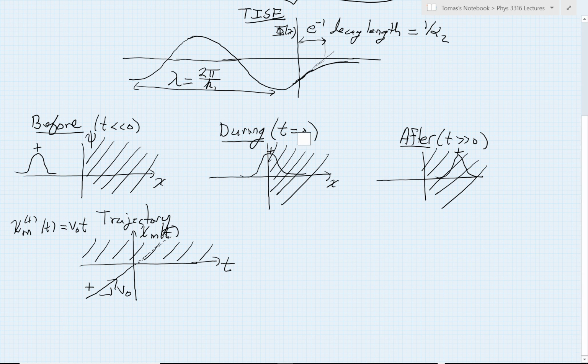During the collision at exactly x equals 0, this peak would be centered on the origin, so I've drawn it that way, where now the peak is sort of half gone into the mathematically imaginary zone, so to speak, this kind of twilight zone. And then finally, for times long afterwards, I will be at these large positive values, and the contributions from this particular piece of the solution would then completely vanish.